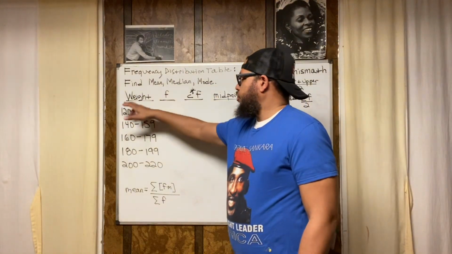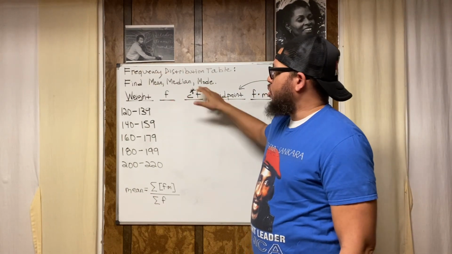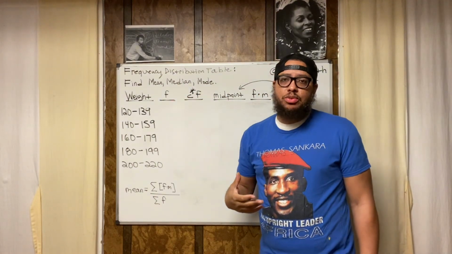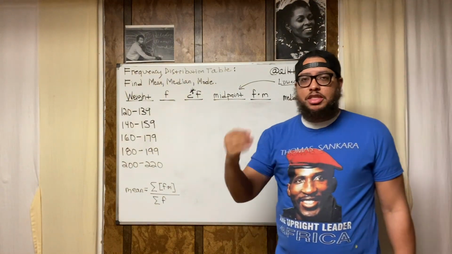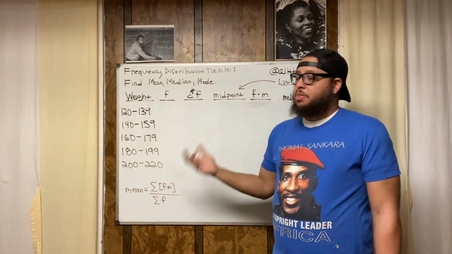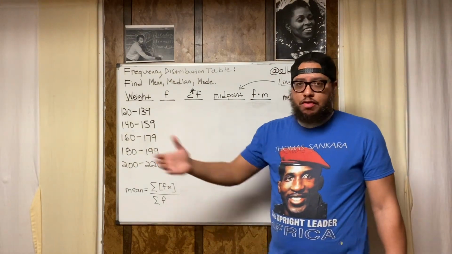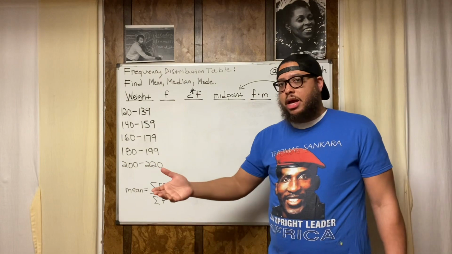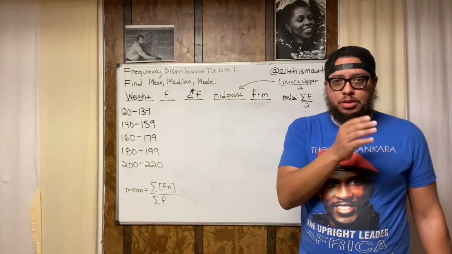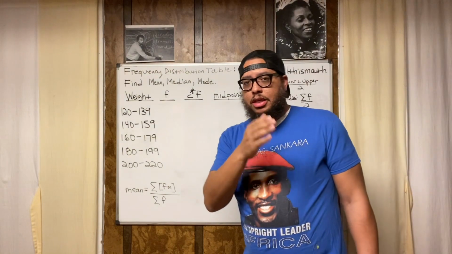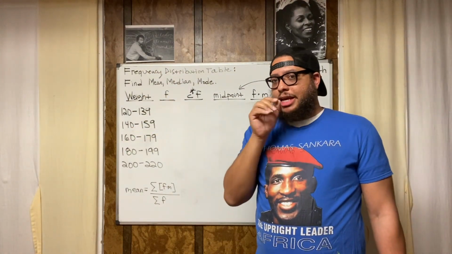Like I said, frequency distribution table. We're trying to find the mean, the median, and the mode. There's a specific way we've got to do this. We can't do it the typical way of finding mean, median, and mode when you know the specific data values. With the specific data values, to find the mean, all you do is add up all the data values and divide by how many data values you've got, and then you'll have the mean. To find the median, you put all the specific data values in order from either least to greatest or greatest to least, and then you look for the data value that's in the middle.